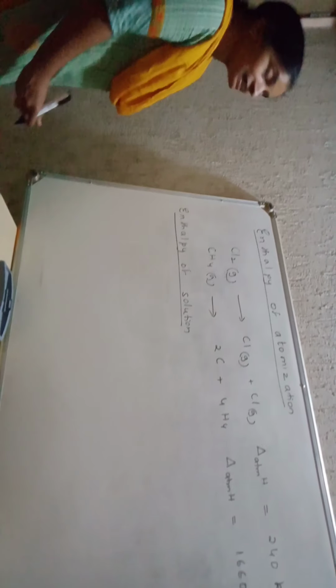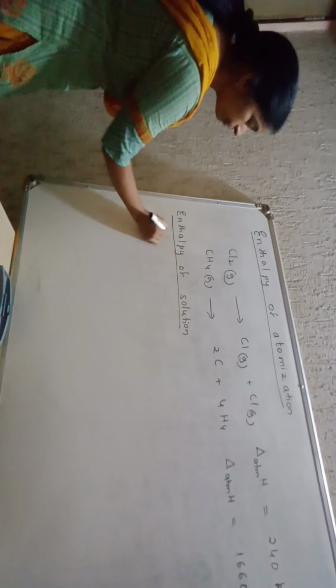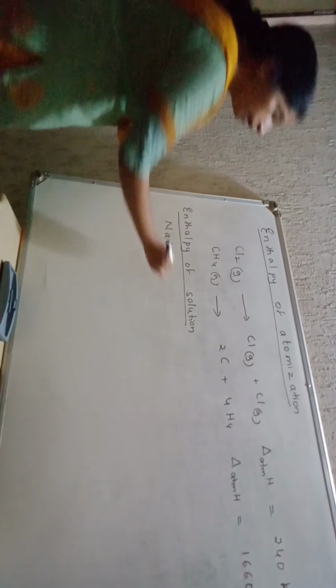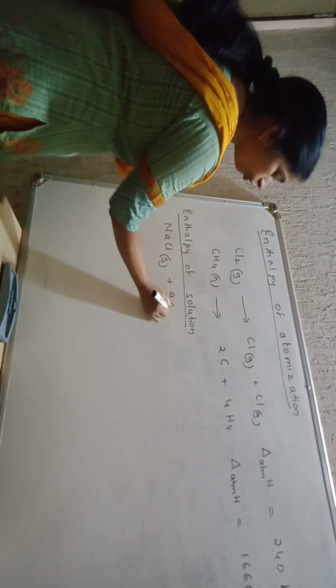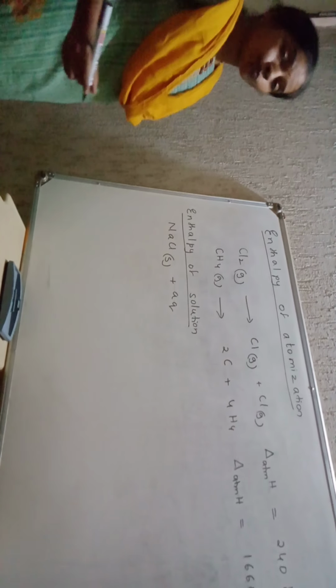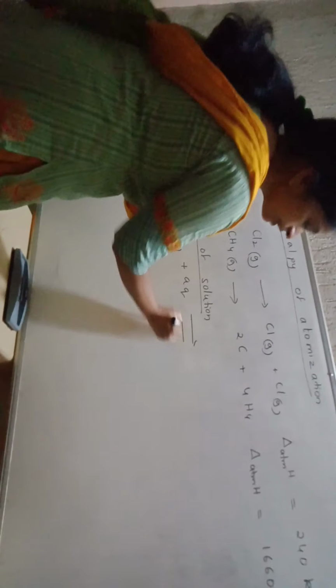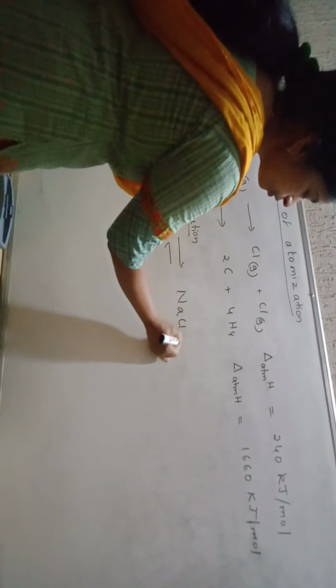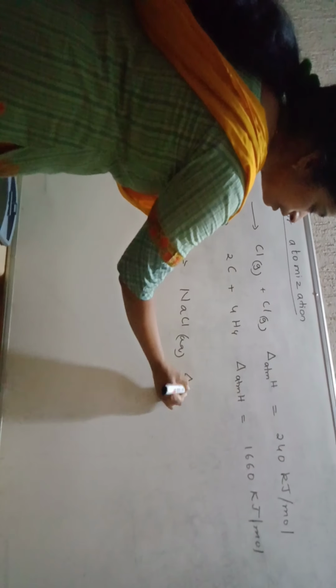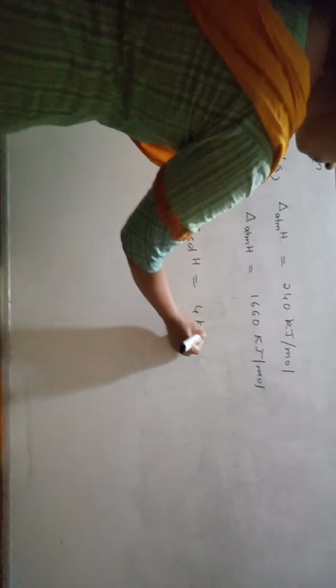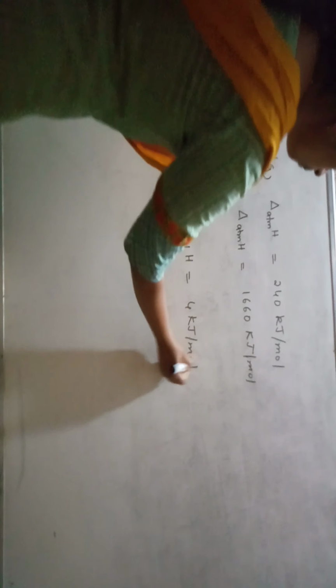Example. What is the example of enthalpy of solution? We will take sodium chloride, which is in solid form. It combines with water, AQ meaning water. The reaction is reversible, students, giving aqueous sodium chloride. The enthalpy of solution, delta SOL H, is equal to 4 kJ per mole, just 4 kilojoule per mole.